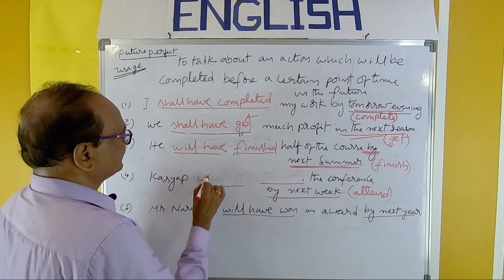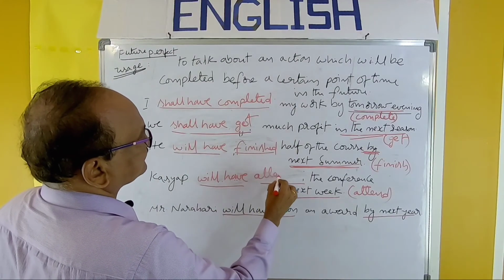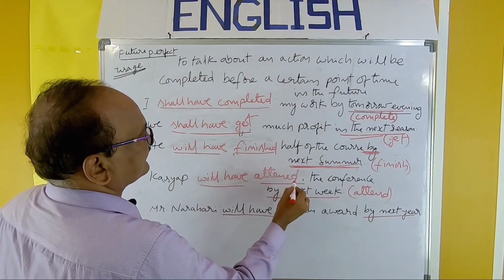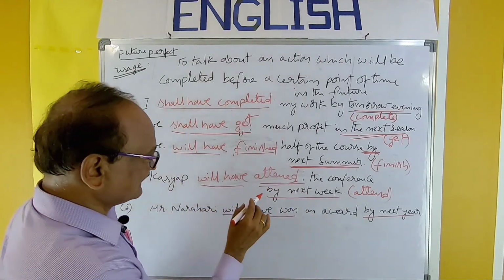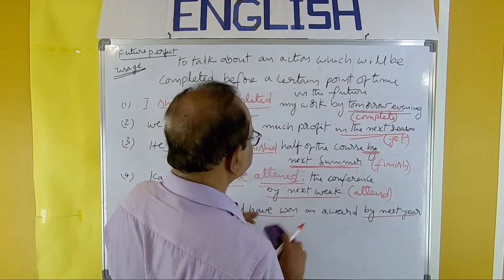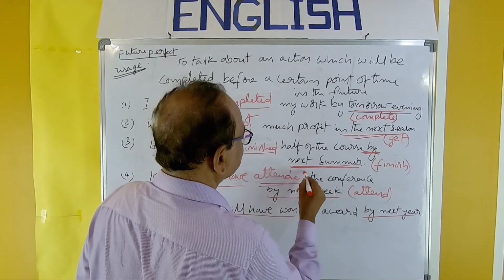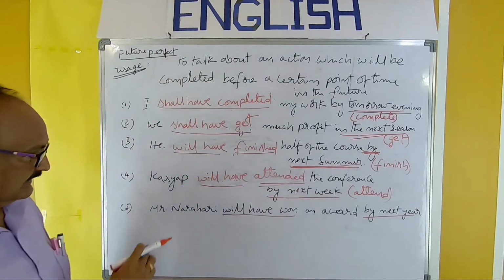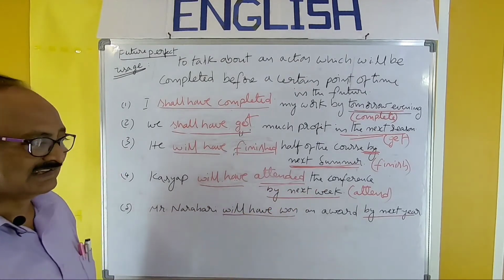So Kashyap will have attended. We should use the right form of the verb. Attend is the verb and attended must be here. So attended. Right form must be used here. Kashyap will have attended the conference by next week.